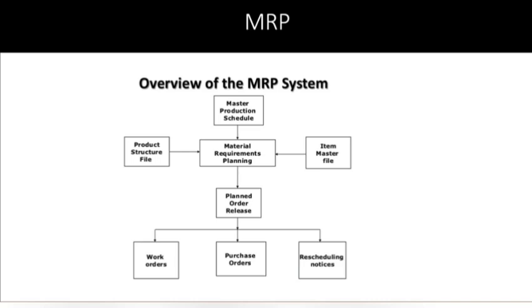So you should assume this as your software. What this software gives as output is your work orders. That is, it will give details on what products you're currently working on, what raw materials you need to purchase, that is your purchase orders, and then rescheduling notices based on the materials. It will say which products it will not be able to manufacture in the scheduled time, so that is known as your rescheduling notices. So all these things your system will say.